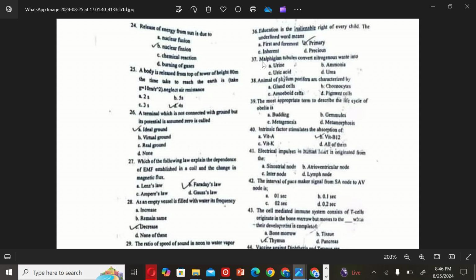The next MCQ is: Malpighian tubules convert nitrogenous waste into. So the correct option is C, uric acid. The next MCQ is: animals of phylum Porifera are characterized by undulation. So the correct option is C. C is the correct option.